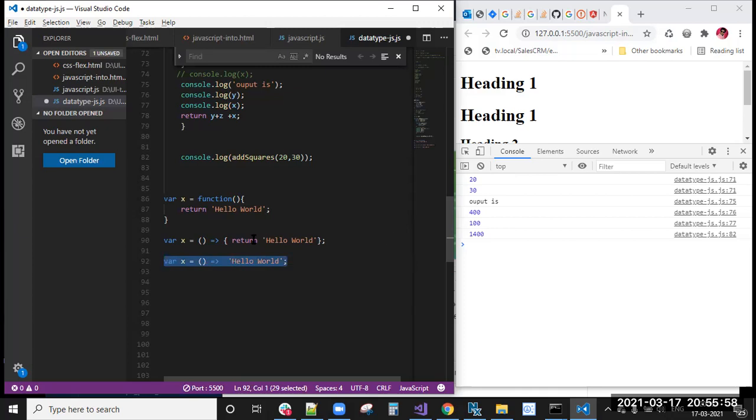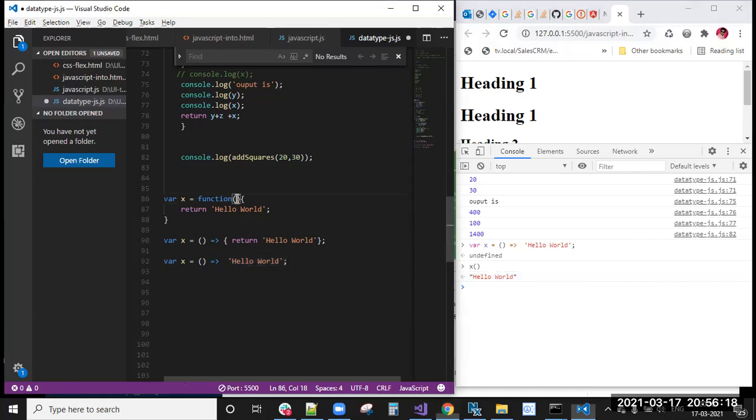Now I will execute this here. Enter x. Okay, it returned hello world. So like this, we write a general arrow function.